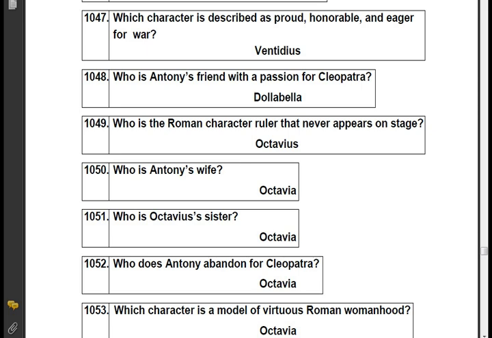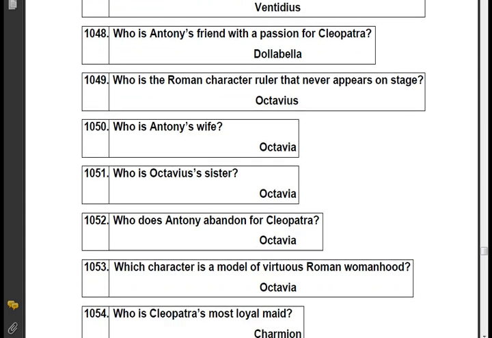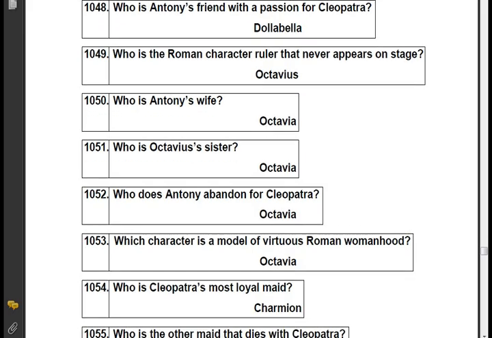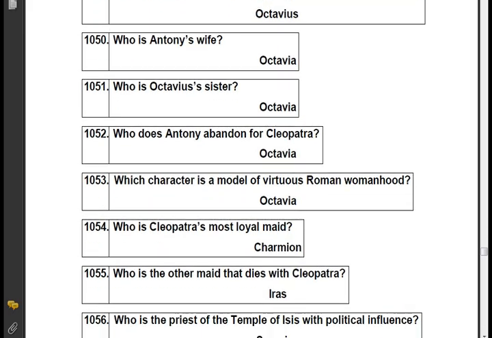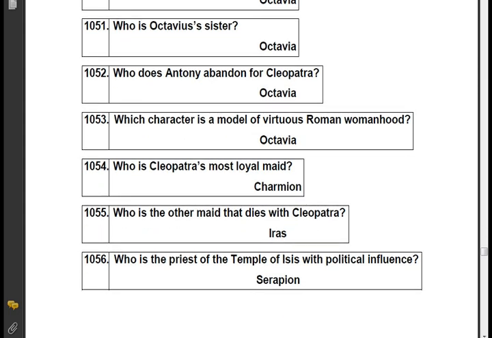Who is the Roman ruler that never appears on stage? Octavius. Who is Antony's wife? Octavia. Who is Octavia's sister? Octavia. Who does Antony abandon for Cleopatra? Octavia. Which character is a model of virtuous Roman womanhood?